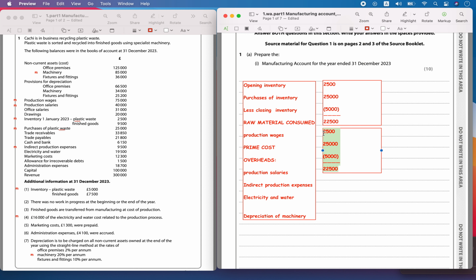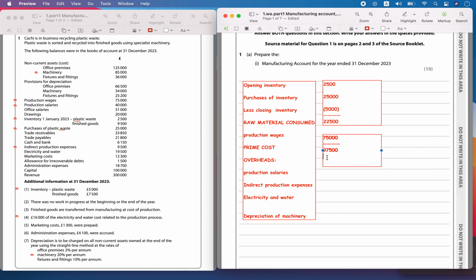Then I had the production wages. Let's see what is the production wages. It was paid around 75,000. If I add this raw material consumed and production wages, I'll be able to calculate the prime cost. That is 97,500. That's my prime cost of production.